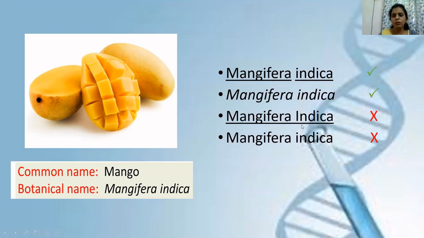And second, the species should always start with a small letter, but here it is starting with a capital letter. The last one is also wrong because it's written in normal text, but it should be underlined. If you don't want to underline, then make sure you write the scientific name of any organism in italics. So these are the rules followed while writing the scientific name of any organism.